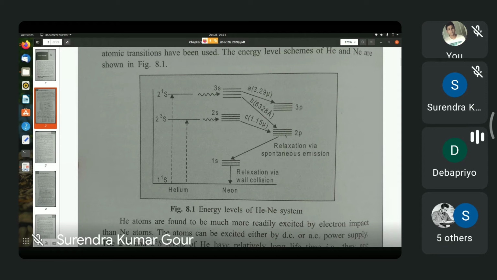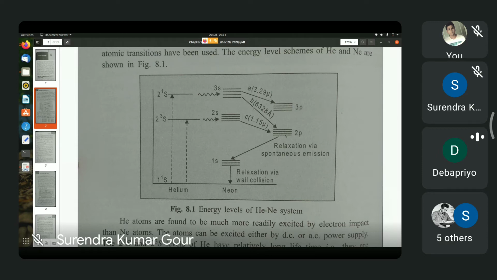The 2p level corresponds to the electronic configuration 1s2, 2s2, 2p5, 3p. This lies above the 1 small s level, which corresponds to 1s2, 2s2, 2p5, 3s. Similarly, the 3p level of neon corresponds to the electronic configuration 1s2, 2s2, 2p5, 4p, which lies above the 2 small s level of neon but lies below the 3 small s level of neon.